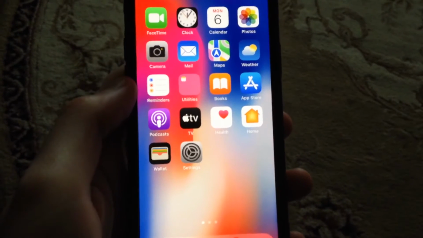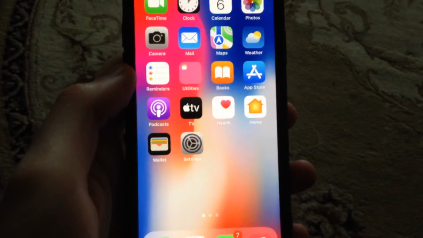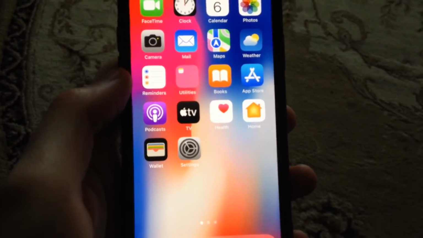Hello dear subscribers, today I'll tell you how you can fix your problem with your WhatsApp. So if you receive WhatsApp notifications but with no sound, here is how you can fix it.